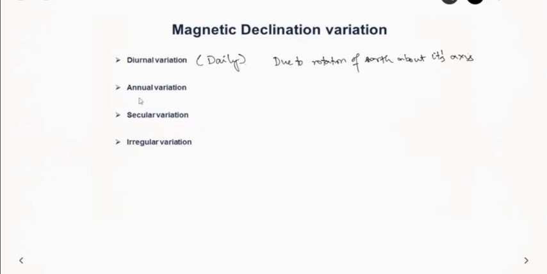Then we have annual variation, where the declination varies annually. It is about 1 to 2 minutes variation only. And this annual variation is due to Earth going around the sun. Then we have secular variation also, which varies over 100 to 150 years approximately, and its cause is not quite understood. And then there is irregular variation also, that is due to some magnetic disturbances around. This could be in the order of 1 degree.